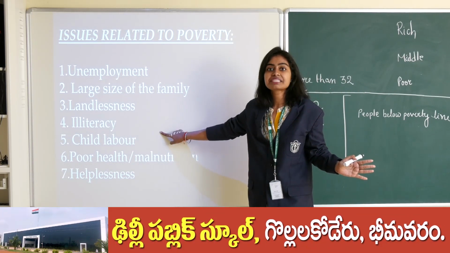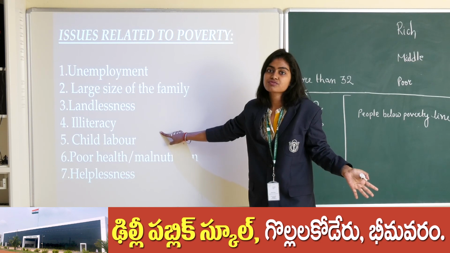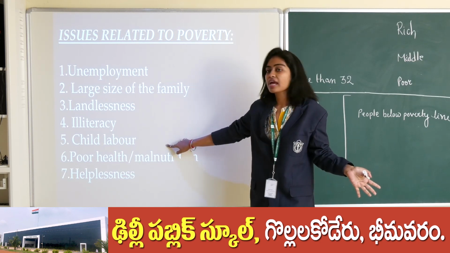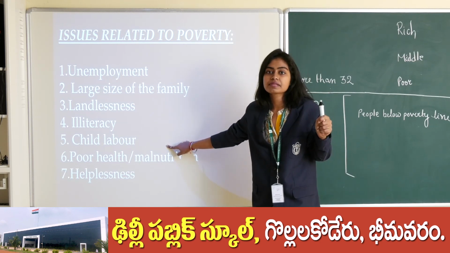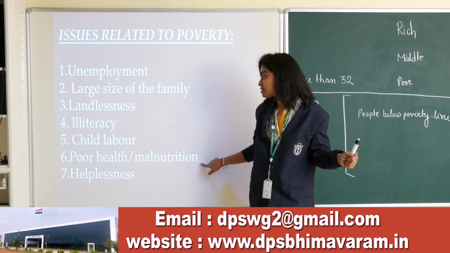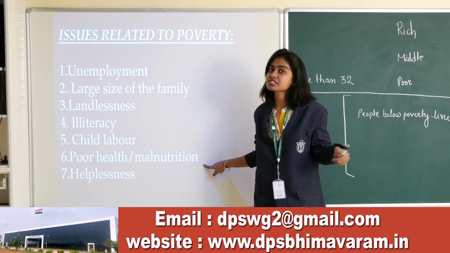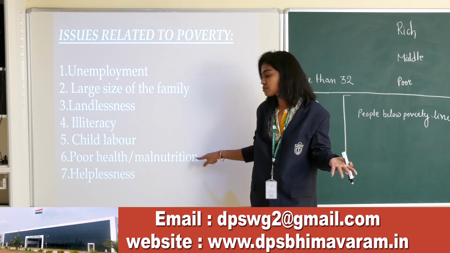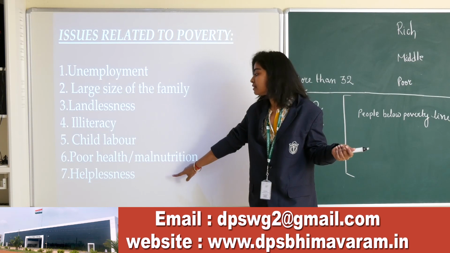Next, illiteracy: none of his two children has gone to school. Child labor: the elder son of Ram is working in a tea stall, it is an example of child labor. Next, poor health or malnutrition, I have given the example before, I will not repeat it.